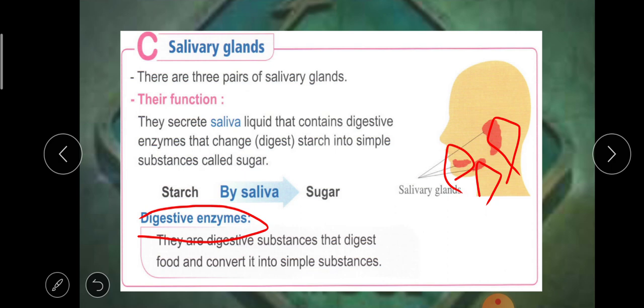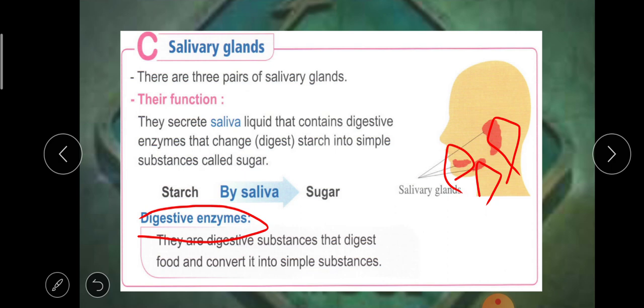What is starch? Do you remember the food groups? Food is divided into carbohydrates, proteins, fats, vitamins and minerals. Carbohydrates contain starch, like bread.